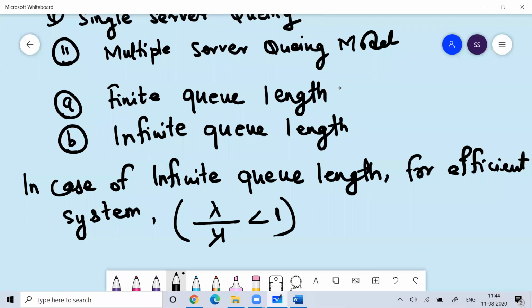So lambda by mu basically talks about the traffic intensity, where lambda is the mean arrival rate, while mu is the mean service rate.